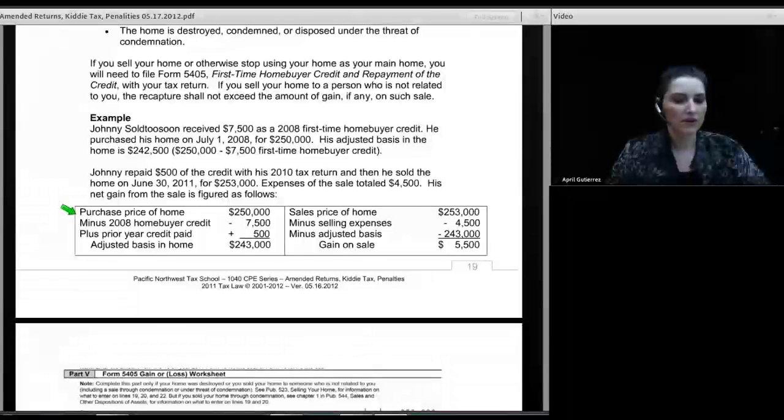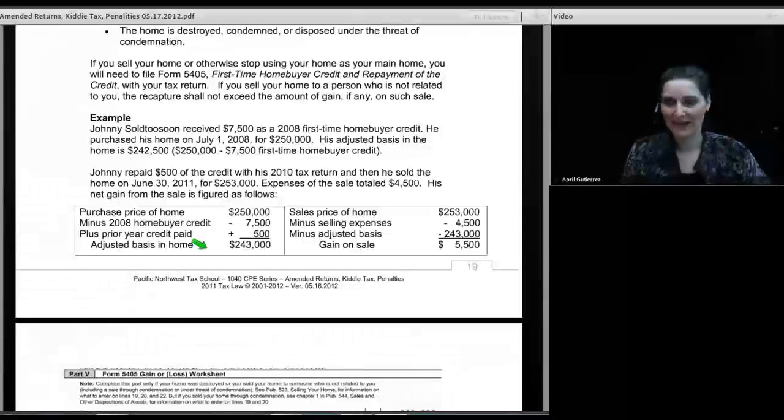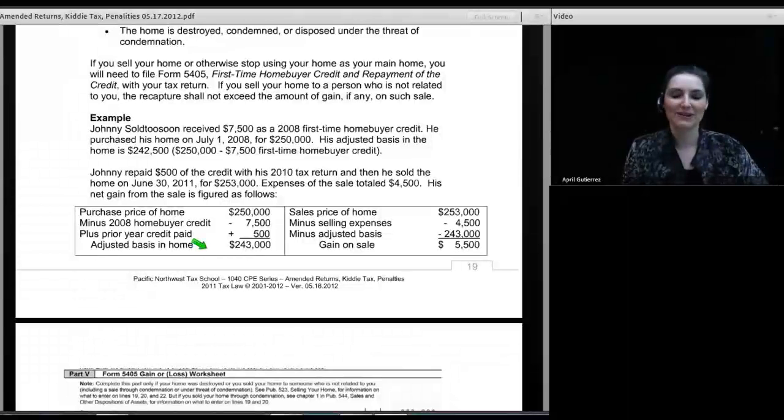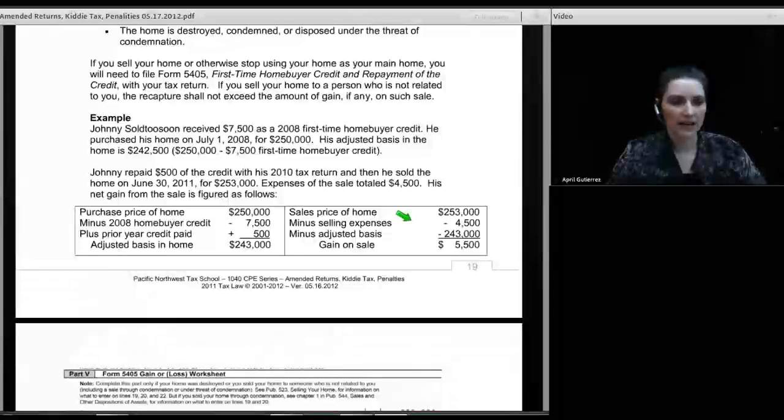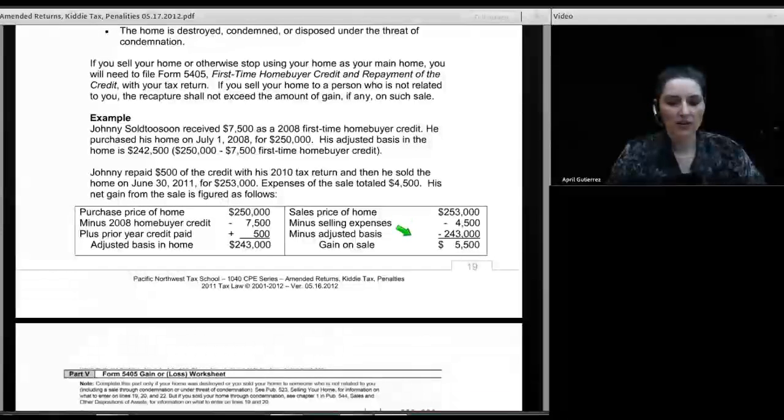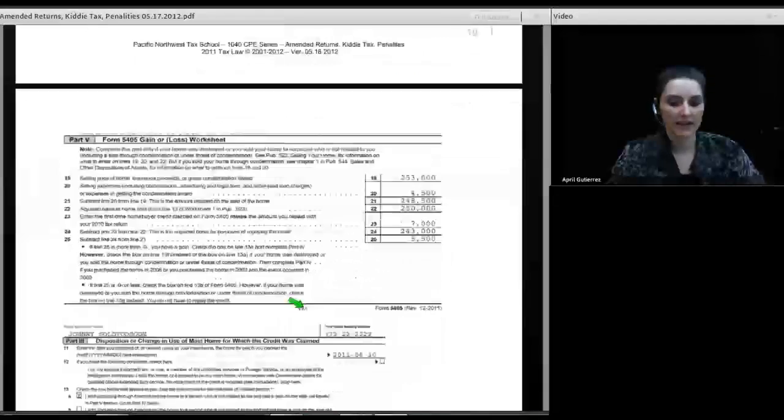Purchase price of home, $250,000, minus the 2008 homebuyer credit, plus the amount of credit he's repaid. So that gives us his adjusted basis in the home. And of course, adjusted basis is much more complicated than that, but we have a whole session about figuring basis in property. I'm trying to keep this one simple. We then move over to the sales price of the home, which is $253,000, and look at the selling expenses he had, which was $4,500. We subtract $4,500 from $253,000, and we also subtract his adjusted basis. And when we're done, we have his profit, $5,500. And that is the amount that he needs to include on his return as additional tax, and he needs to pay that tax with his return.